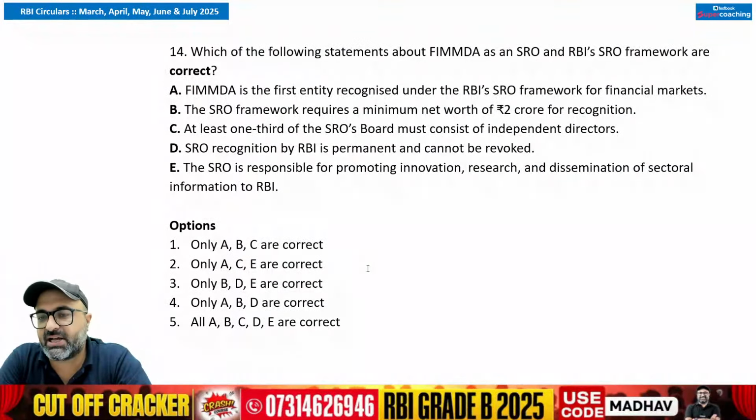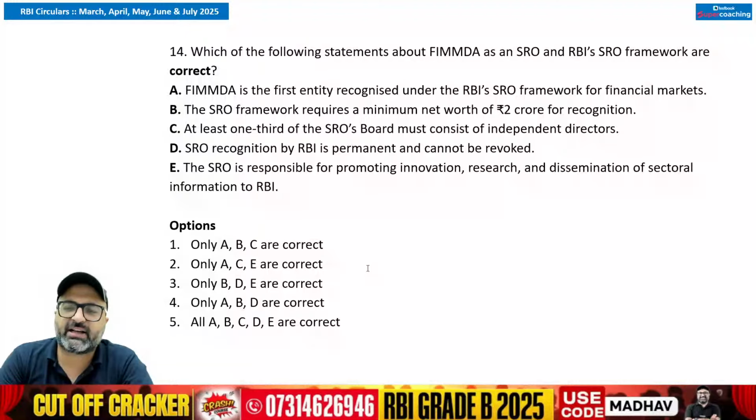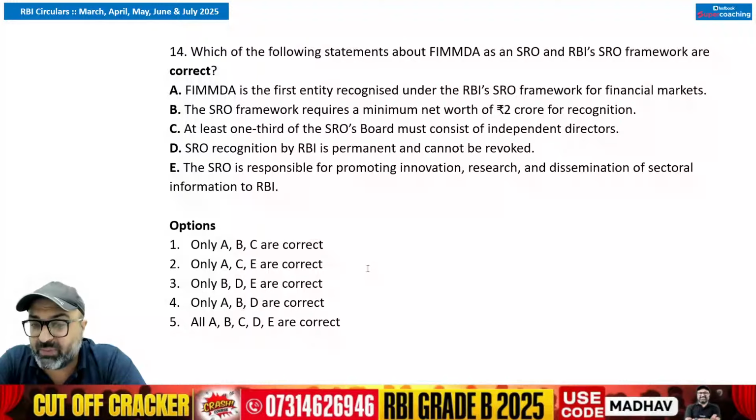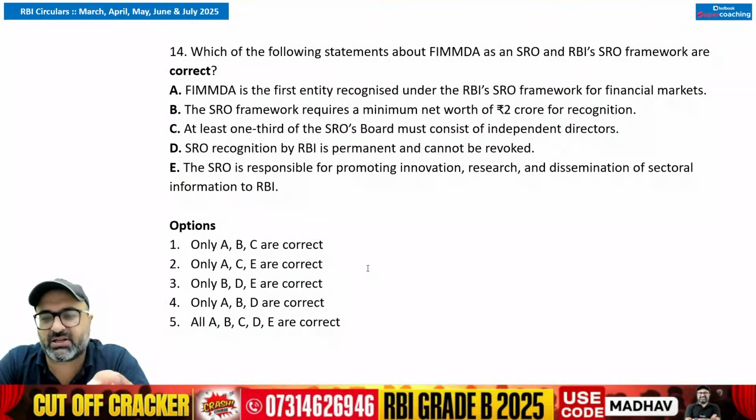So this recognition is done under the SRO framework which was introduced by RBI back in April 2024 based on the Omnibus framework of March 2024. FIMMDA is the first entity officially recognized under this particular framework as a SRO for the financial market. Objectives of SRO is basically to promote compliance culture, to provide a collective voice, to study the international standards, collect and share the sectoral information, encourage innovation as well as promote research, development, transparency and fair pricing.